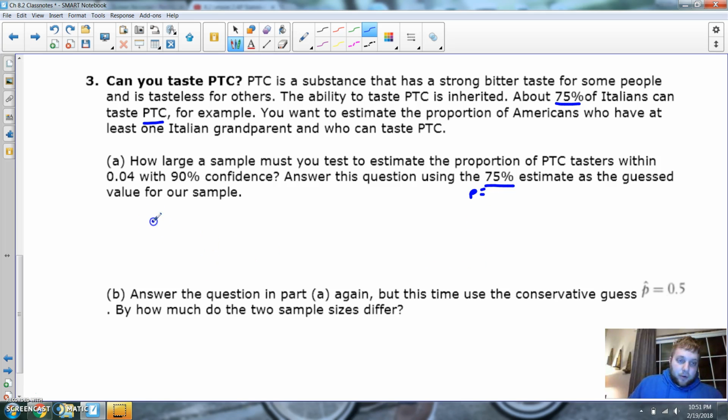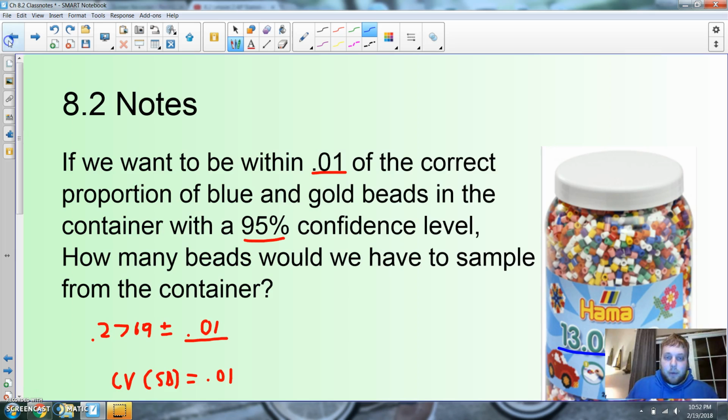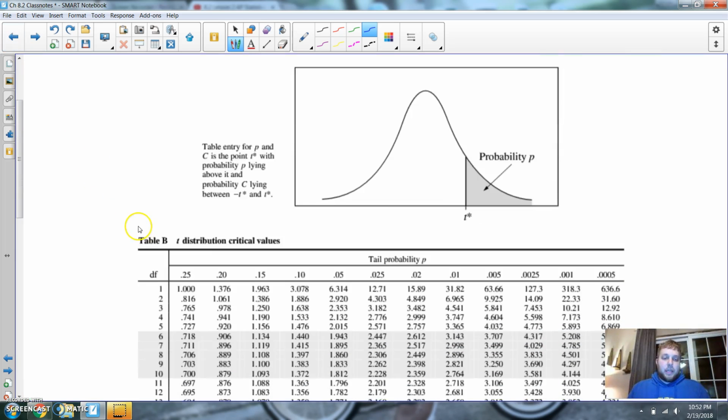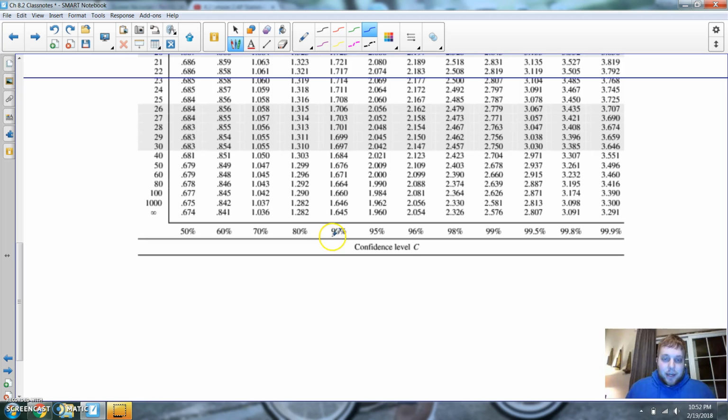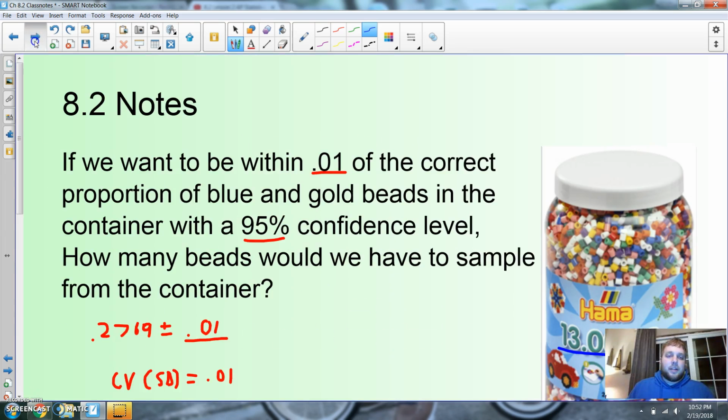So I want my critical value and my standard deviation, because this is my margin of error. I want this whole thing to equal 0.04, because I want to be within plus or minus. So my critical value for 90%, I don't have that one memorized. I'm going to have to go back to table B. And 90% is at 1.645.